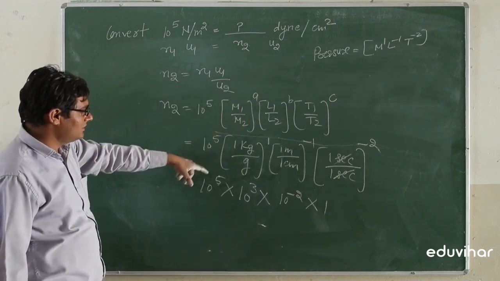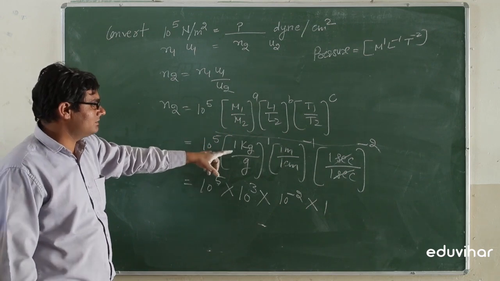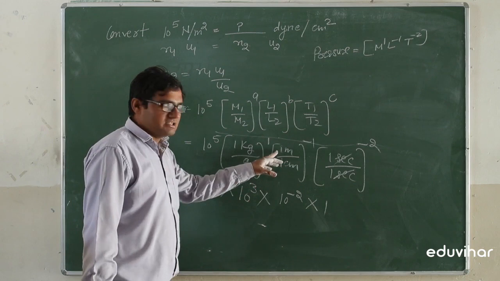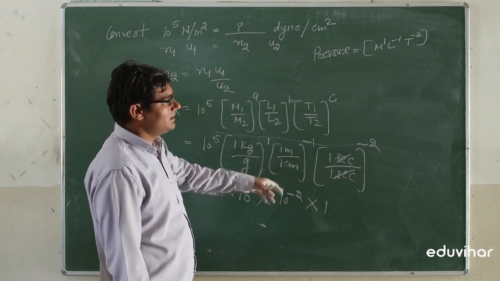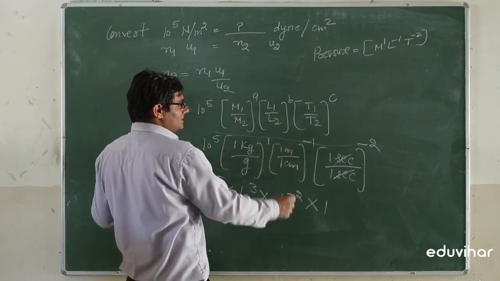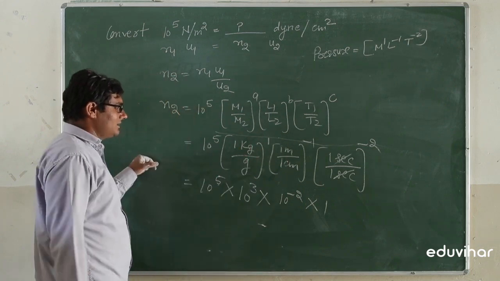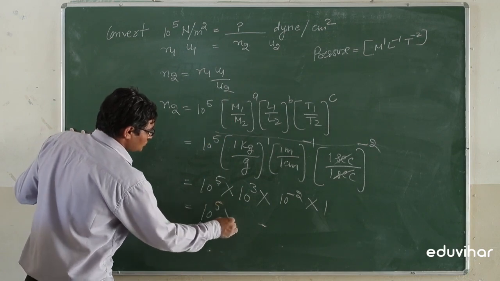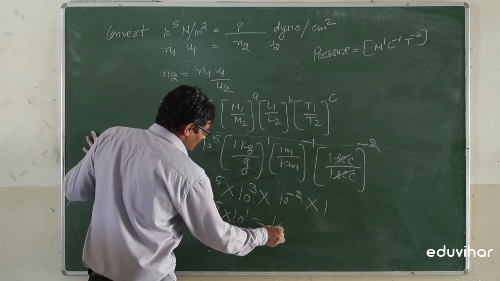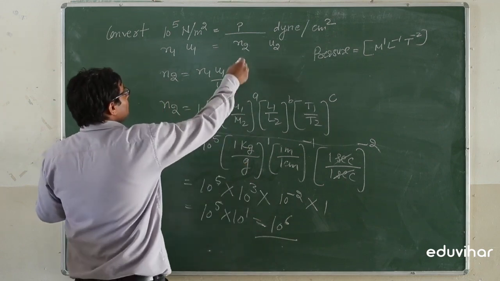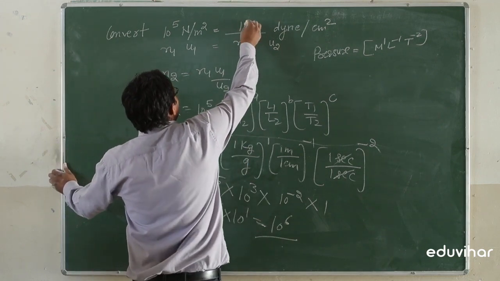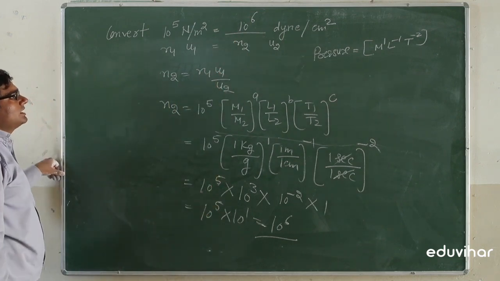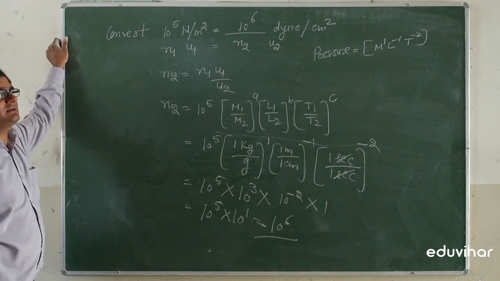Again 10 to power 5, 1 kilogram has 1000 grams, so 10 to power 3, multiply by 1. 1 meter has 100 centimeter, so it is cancelled out. So 10 to power 3 minus 2, into 1. So it can be written as 10 to power 5 into 10 to power 1, which is 10 to power 6. So the question mark is filled by 10 to power 6. So 10 to power 5 Newton per meter square is equal to 10 to power 6 dyne per centimeter square.